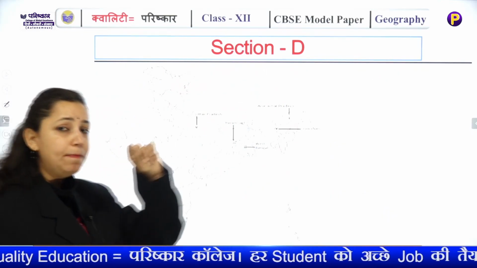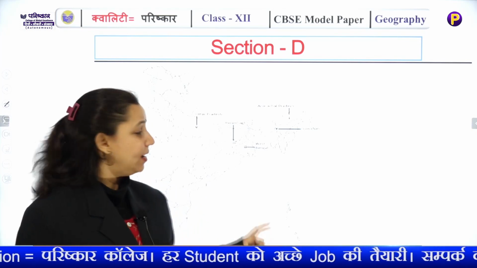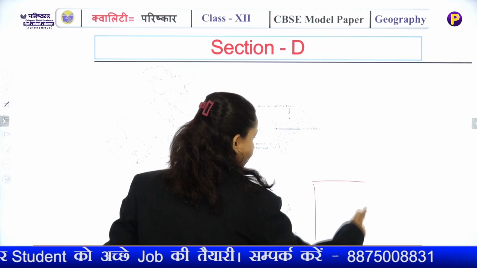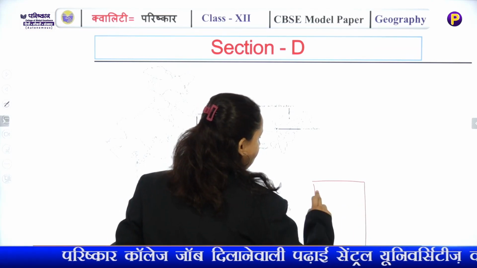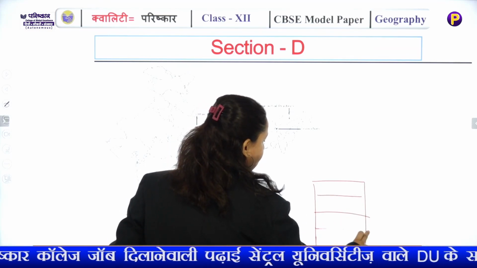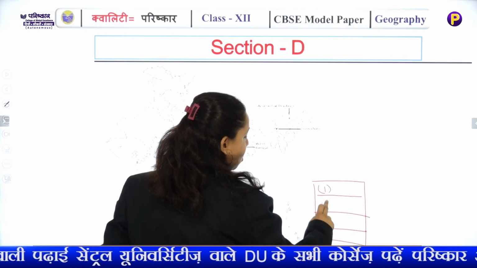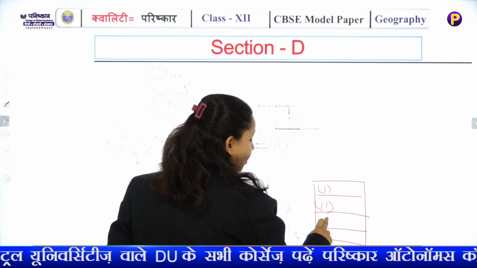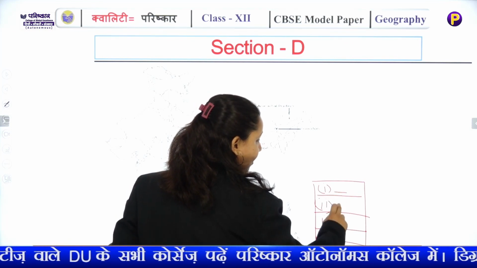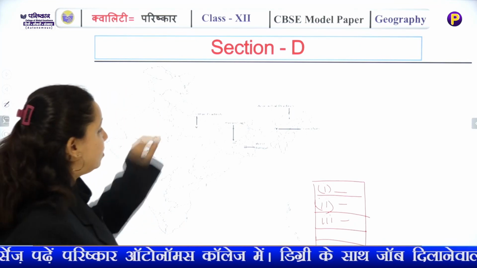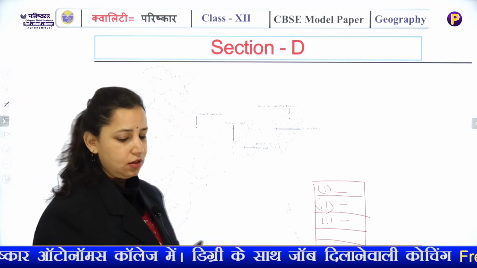Using proper symbologies, you also have to prepare an index. What is 1 indicating, what is 2 indicating, what is 3 indicating, you have to write the name, prepare a proper index, and use the right symbologies for it.